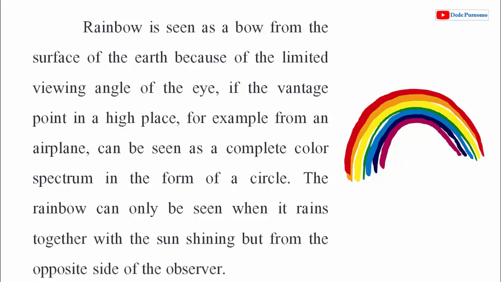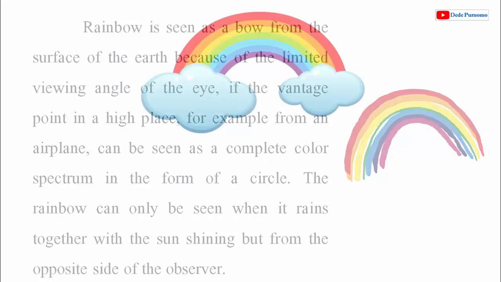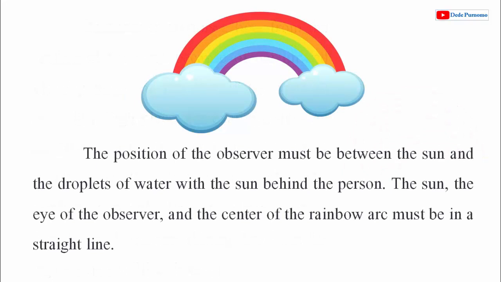The rainbow can only be seen when it rains together with the sun shining, but from the opposite side of the observer. The position of the observer must be between the sun and the droplets of water with the sun behind the person. The sun, the eye of the observer, and the center of the rainbow arc must be in a straight line.